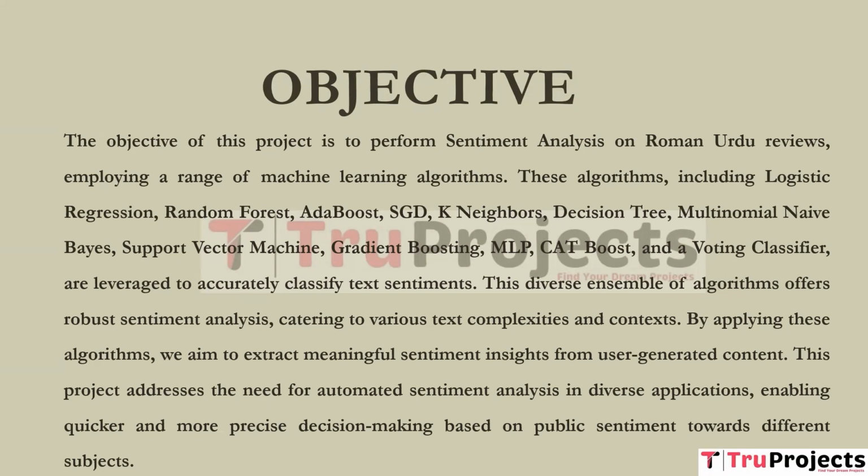This diversified set of algorithms provides strong sentiment analysis for a wide range of text difficulties and circumstances. We want to extract relevant sentiment insights from user-generated material by using these techniques. This project addresses the need for automated sentiment analysis in a variety of applications, allowing for faster and more precise decision making based on public sentiment on various topics.